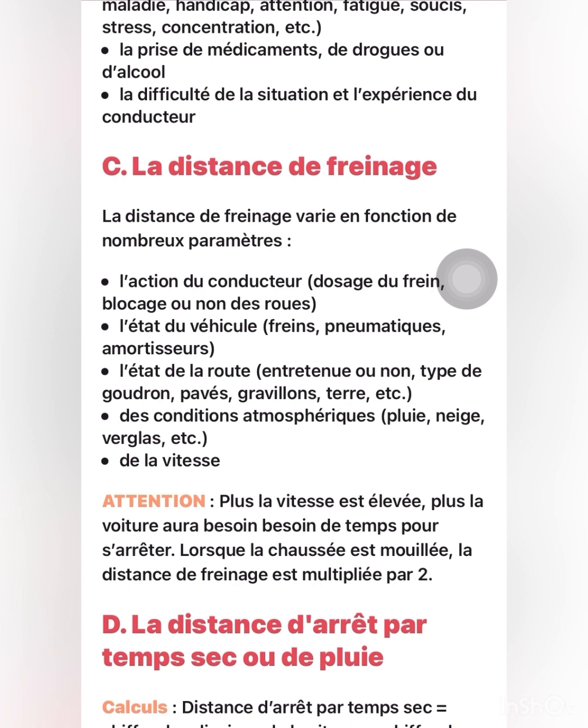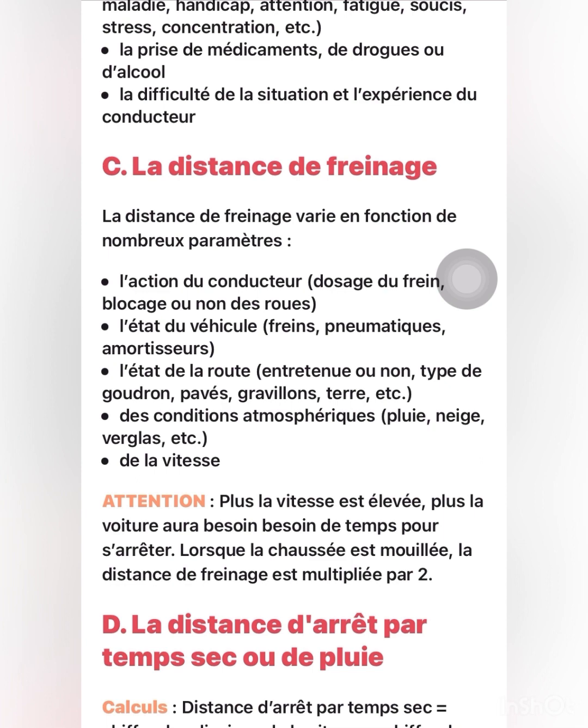One, the action of the driver, the condition of the vehicle, and the condition of the road. Also the condition of the atmosphere, whether there is rain, whether there is snow, whether there is grass, anything. Also the speed, at which speed you are going.